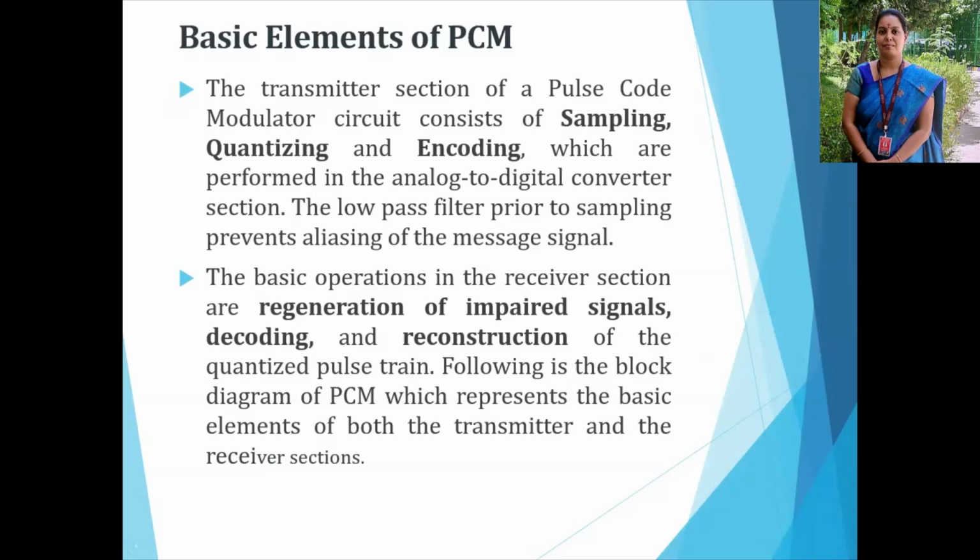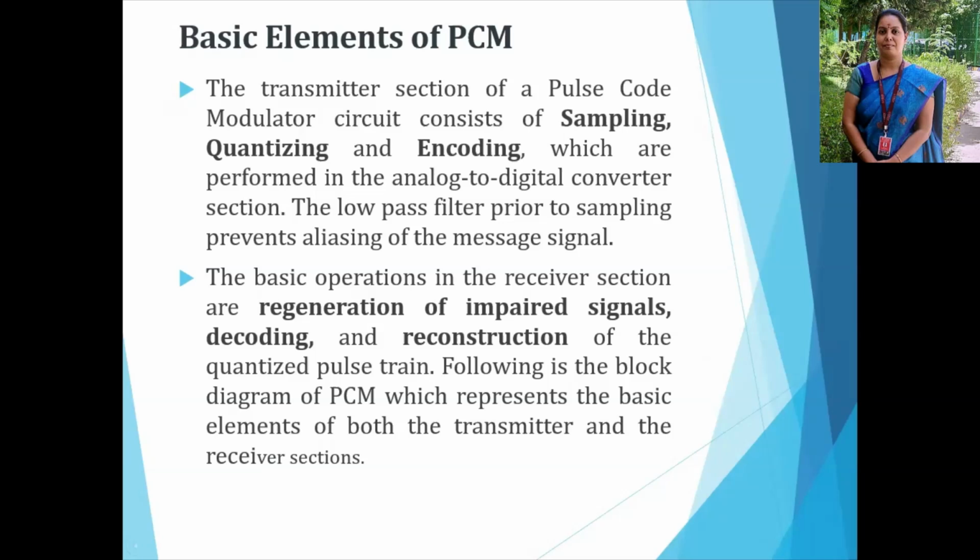In sampling, the analog signal is converted into a digital signal. Quantization happens during sampling, then the signal is encoded. These are the elements of the transmitter section. Then in the receiver section, there is regeneration, that means the reconstruction of the signal, the regeneration of impaired signals. Here we perform decoding.